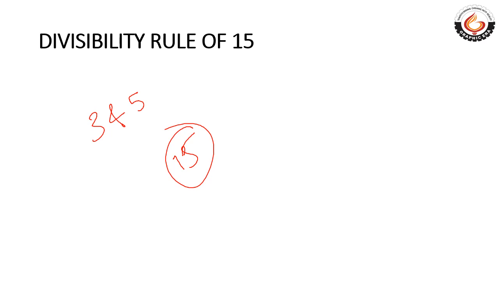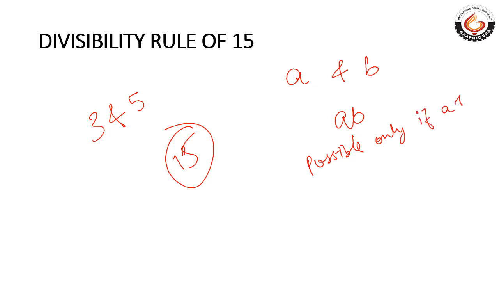One thing I would like to add here is that if a number is divisible by a and b, then that number will be divisible by ab, meaning a into b. It is possible only and only if a and b are co-prime.